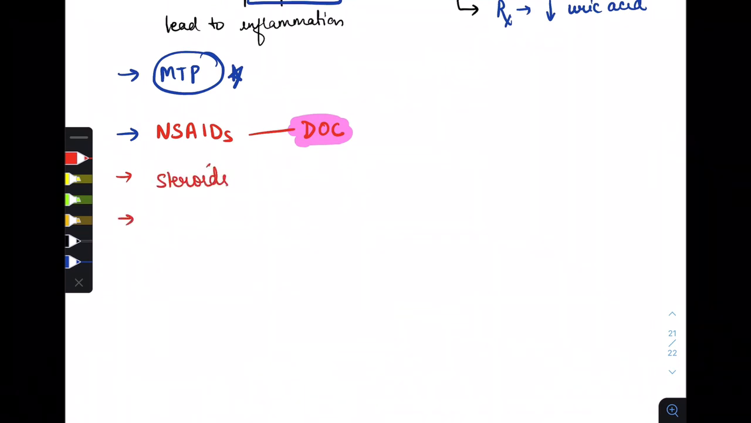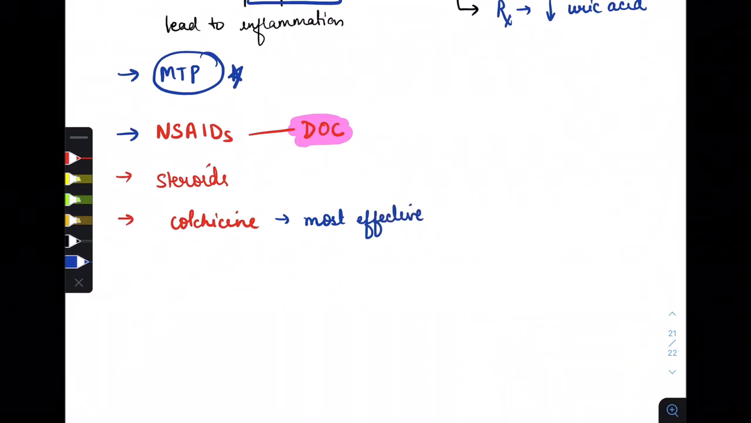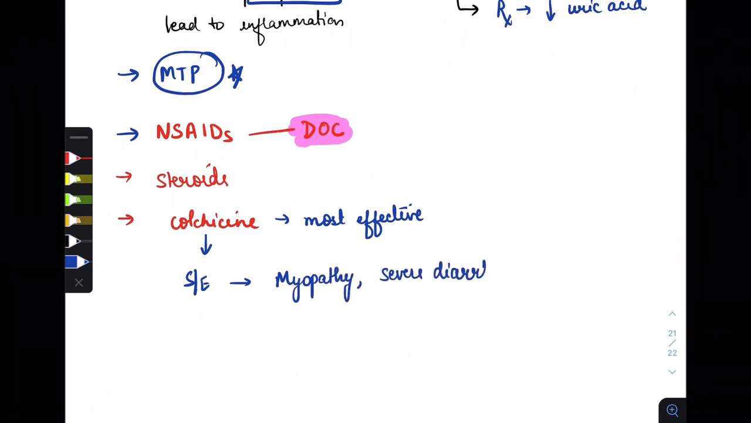And we can also give the drug colchicine, where colchicine is most effective, but it has lots of side effects also. In the side effects it can lead to myopathy or it can also lead to severe diarrhea. So these were the side effects of colchicine, that is myopathy and severe diarrhea. So for acute gout the drug of choice is NSAIDs, non-steroidal anti-inflammatory drugs.